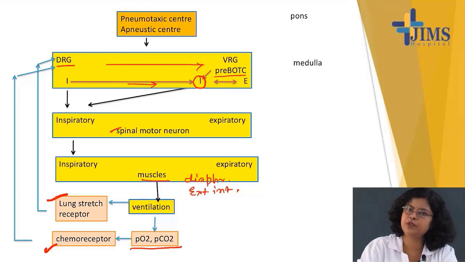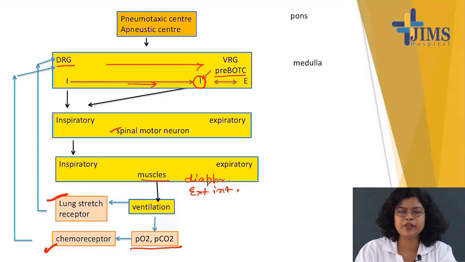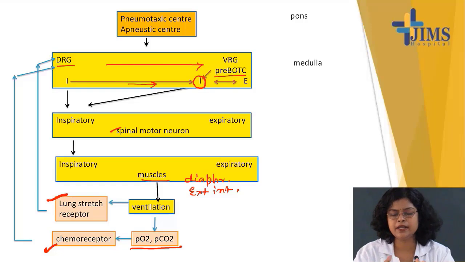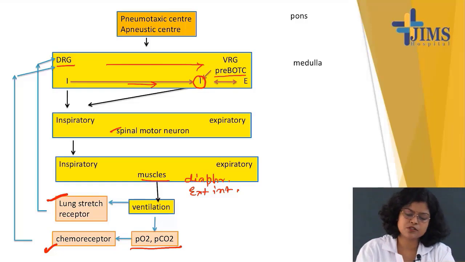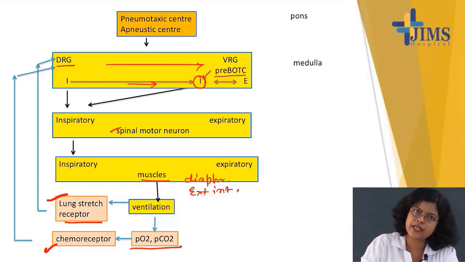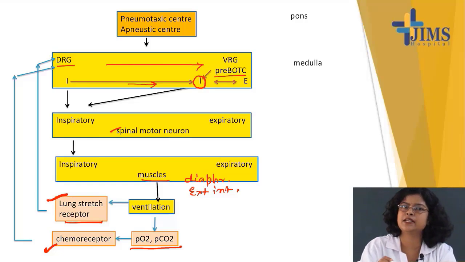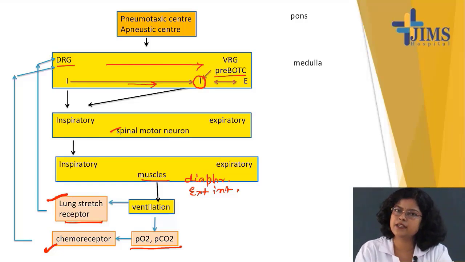That will change the PO2 and PCO2, and that will send signal to chemoreceptor. Again it will go to DRG. Again when you are inspiring, then the lung is stretched, and so the lung stretch receptors are activated. That will again send signal to DRG. This is the circuit of this respiration.